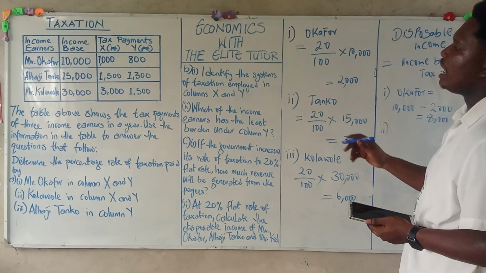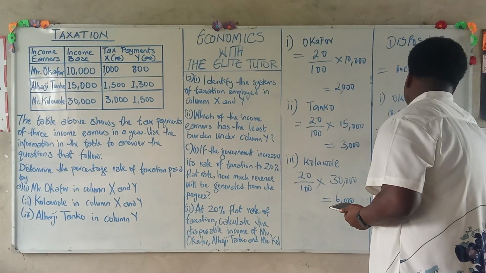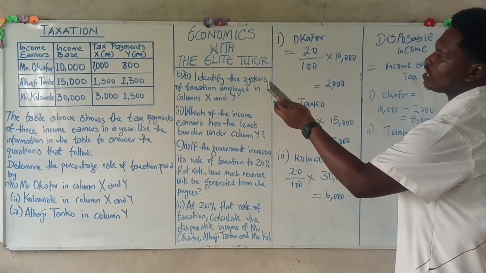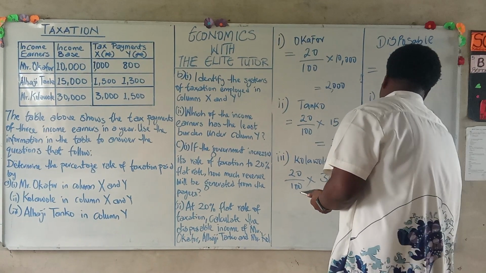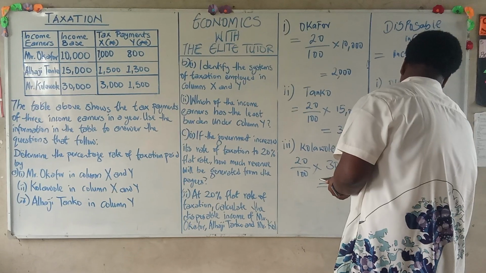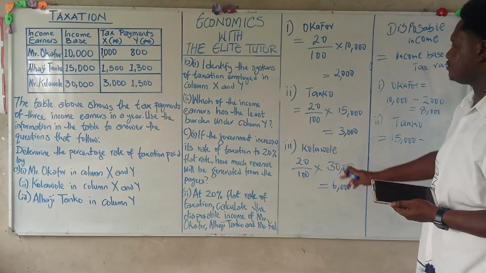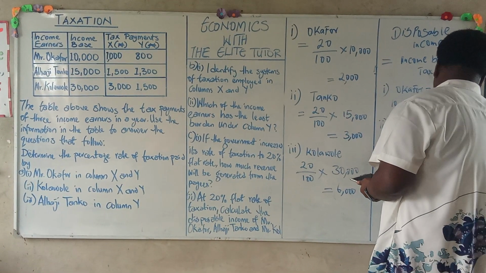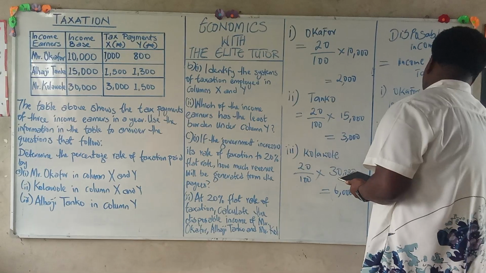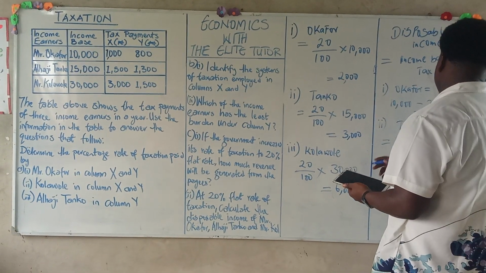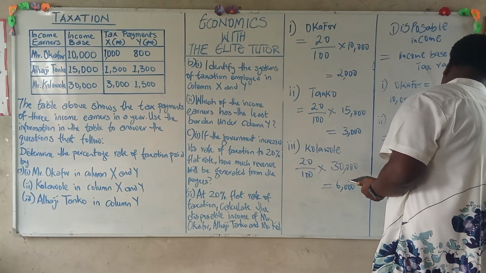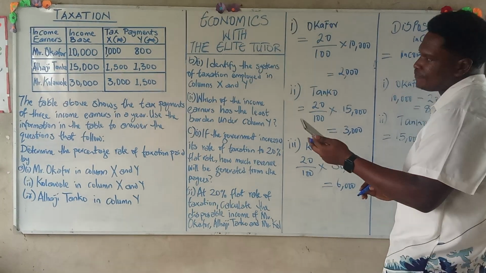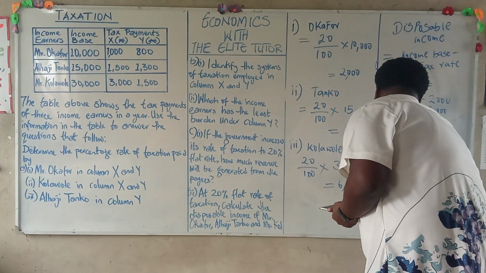And secondly, we have Alhaji Tanko. Alhaji Tanko's income base is 15,000 naira, and at 20% flat rate is 3,000. So for Alhaji Tanko, his disposable income is 12,000. And finally, we have Mr. Kulawole.